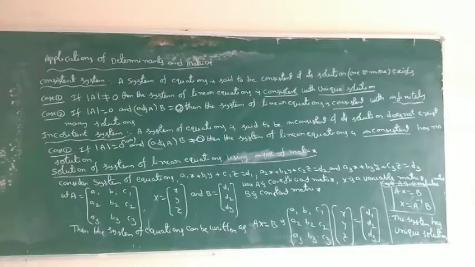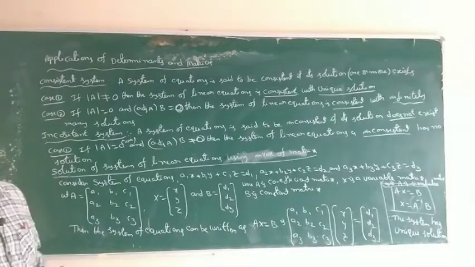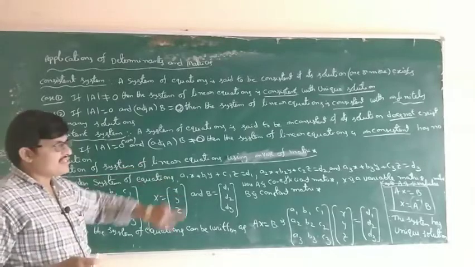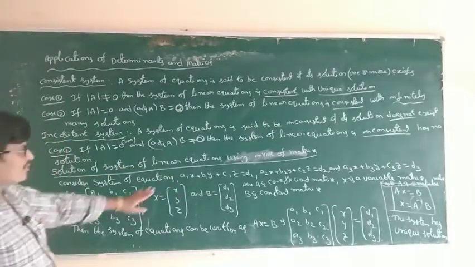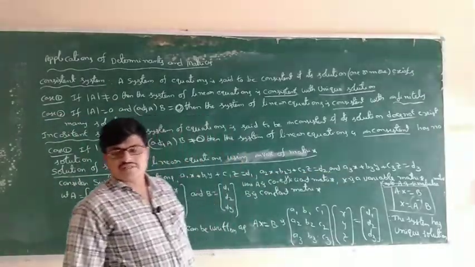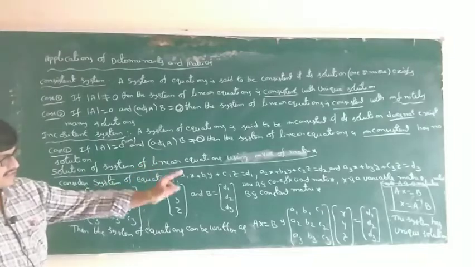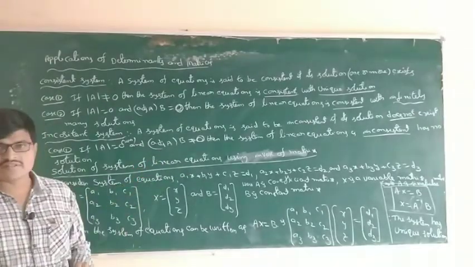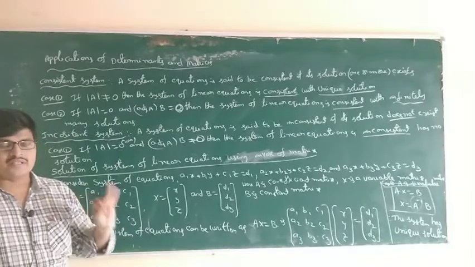Okay, the concept is, first of all, the main thing is which type of data or problem is given: a system of linear equations. First question: is the system of linear equations consistent or inconsistent?